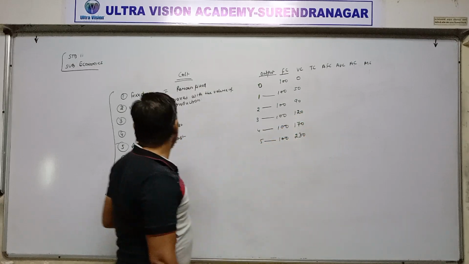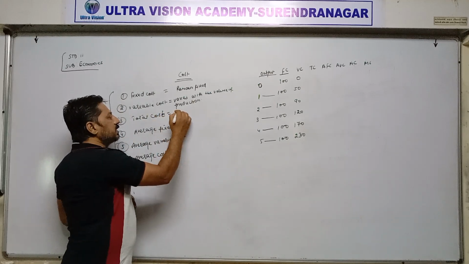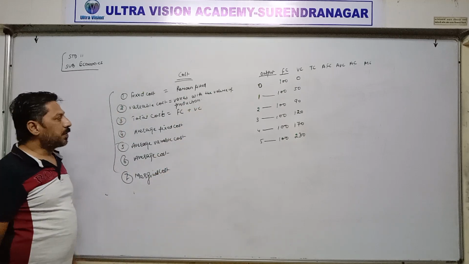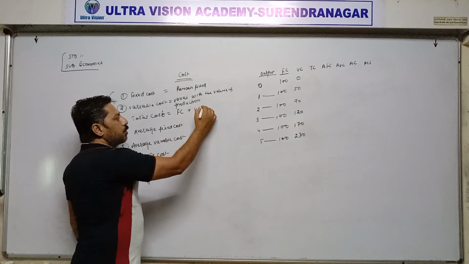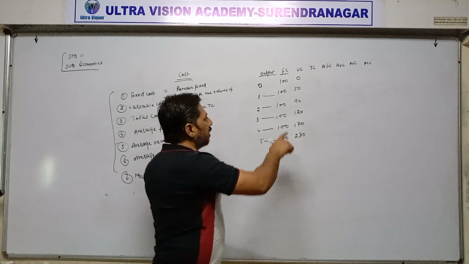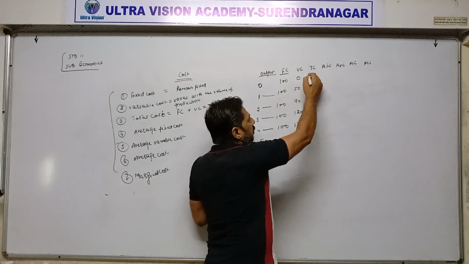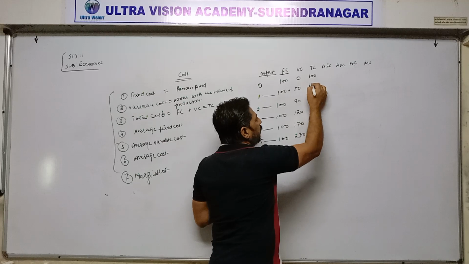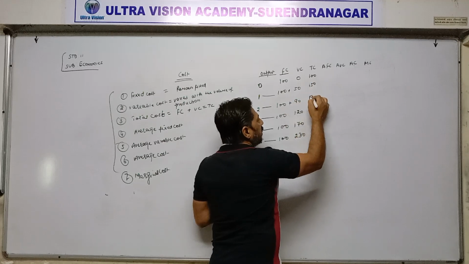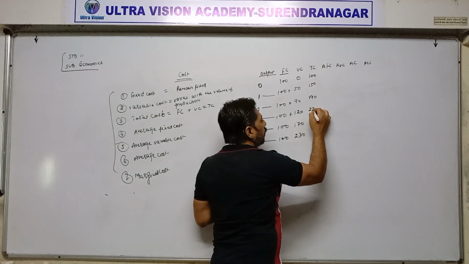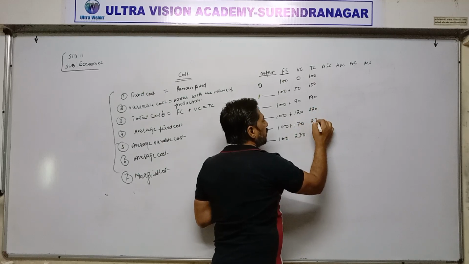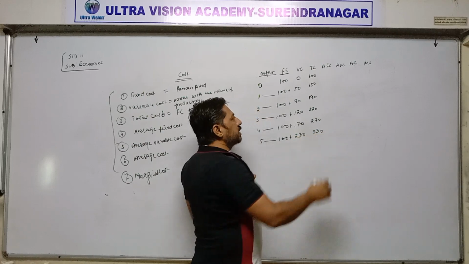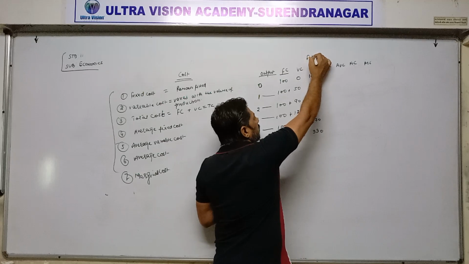Now total cost. Total cost is the addition of fixed cost and variable cost. Means fixed cost plus variable cost is equal to total cost. When we add fixed cost and variable cost, it becomes total cost. 100 plus 0, 100, 100 plus 50, 150, 100 plus 90, 190, then 100 plus 120, 220, 100 plus 170, 270, and last 100 plus 230, 330. The total cost is the addition of fixed cost plus variable cost.